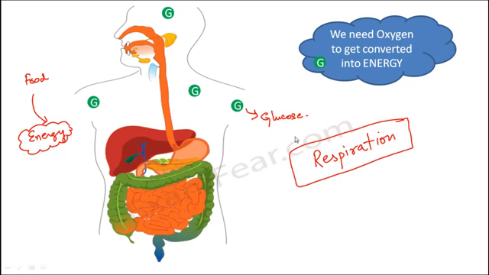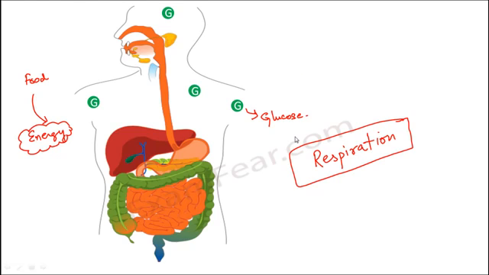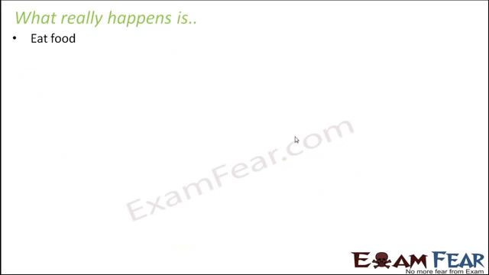So let us see what interesting stuff we have here. Now what really happens is, we eat food, digestion of food happens, that is, the food passes through the food pipe, through the stomach, through the intestine. It is broken down into the simplest forms by various digestive juices and enzymes, and then it is absorbed, because the simplest form of food can be easily absorbed by the cells of our body, and then it is also transported to other parts of the body, to other cells of the body through blood. So that's how the simplest form of food is able to reach all cells of our body.